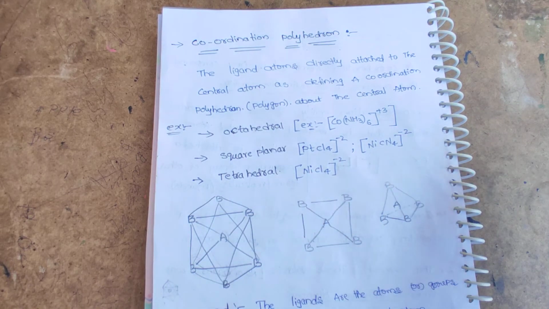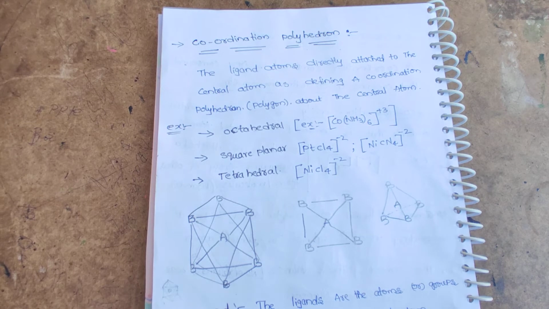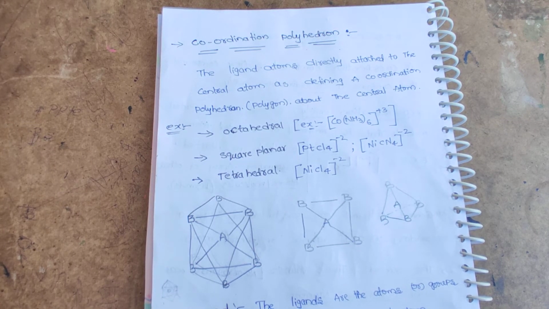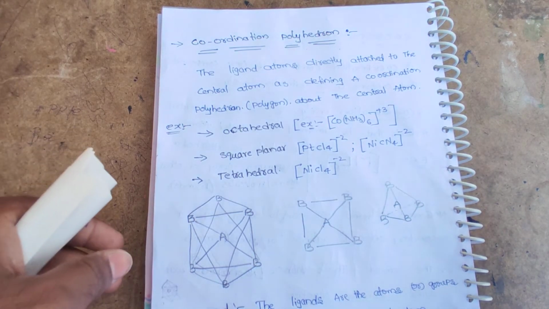All these can be explained using valence bond theory and crystal field theory, and we are going to study these theories in upcoming videos. For now we have to know that for every metal complex there is a specific structural orientation.